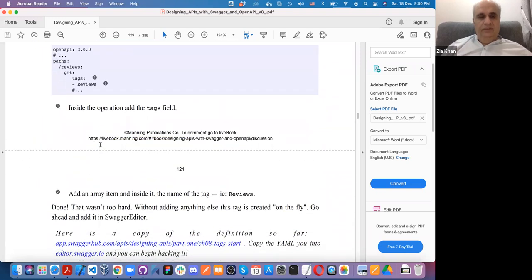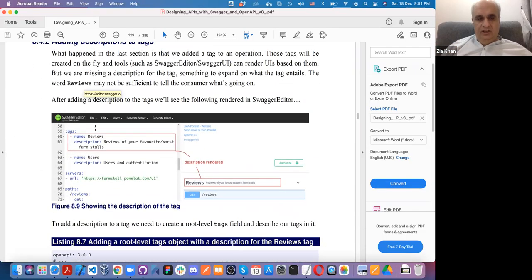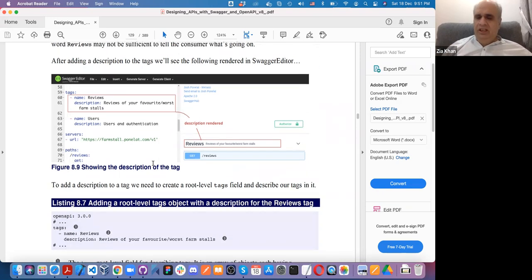Now look at this thing. Reviews get tags. It means basically this review endpoint belongs to the review microservice. I want to think like this, but of course they are not saying it. This is my interpretation. You can add description to tags, and basically I use it for defining microservice. You can do it whatever you want. Basically to group.